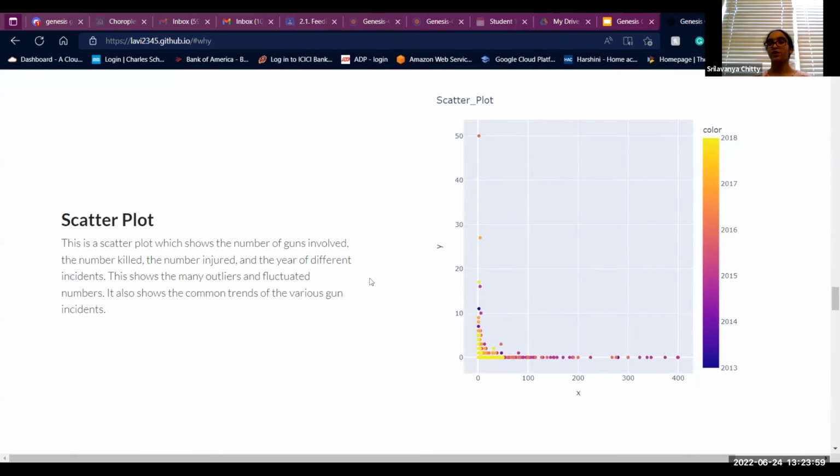We also decided to include a scatter plot, which shows different features and how they affected everything. For this, we had something that was really highlighted in our data set. There were many outliers in our data set, which made it hard for the AI models to be implemented properly and create accurate models. You can see this in real time because over here you can see like 400 guns were used in a particular scene. While we don't know if this is true, it does seem like an outlier. Because of this, you can see that our AI models did not have the best accuracy.